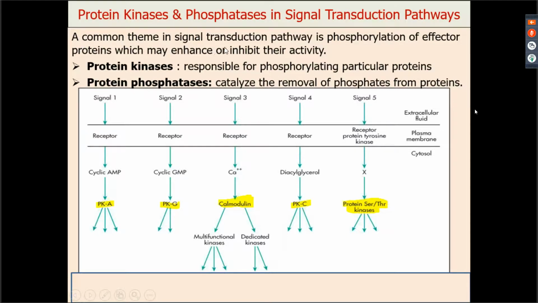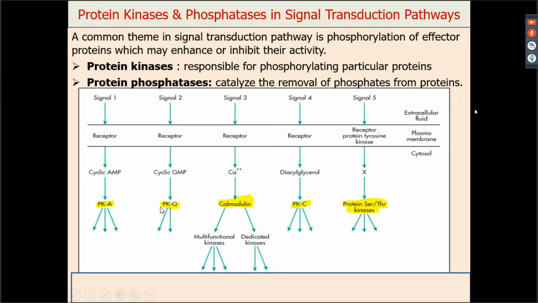लेकिन इसमें common क्या है? Common ये है कि यहाँ पर phosphorylation होगा of protein. इसमें एक phosphate group add होगा. So it will either increase or decrease the activity of the cell. So which protein is responsible for this? It is the protein kinases. These are responsible for phosphorylating the proteins. So this is very important.